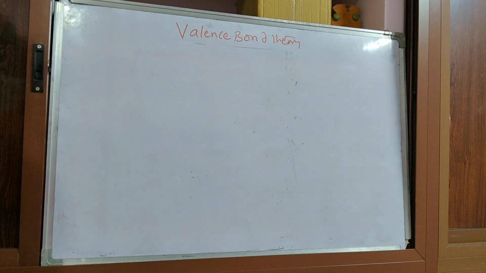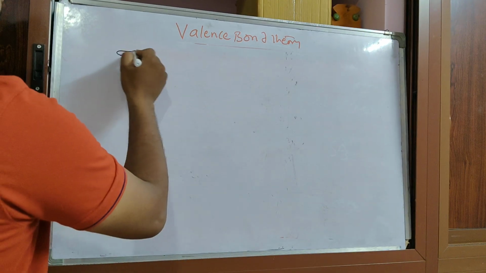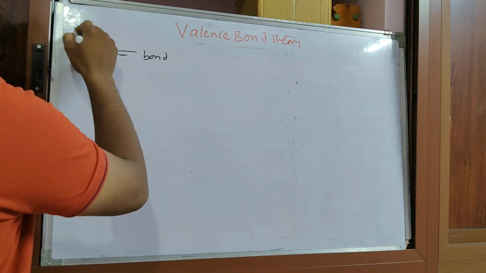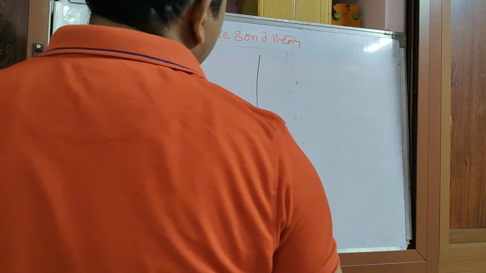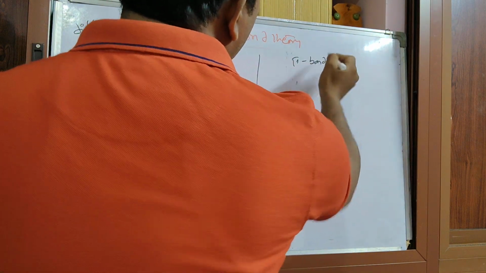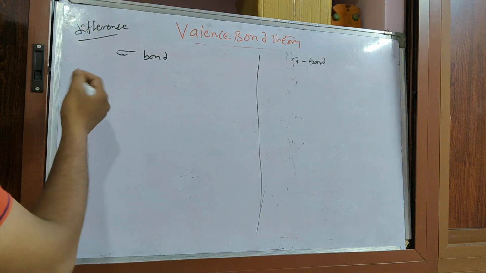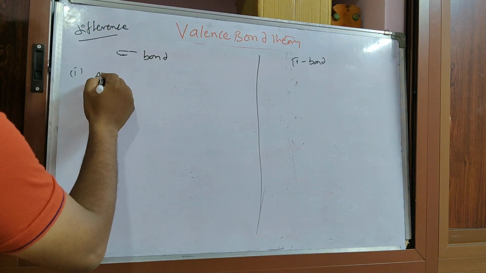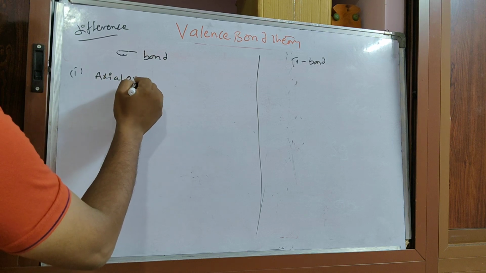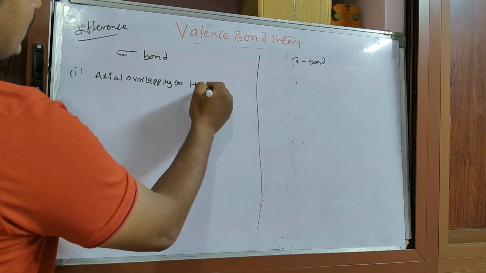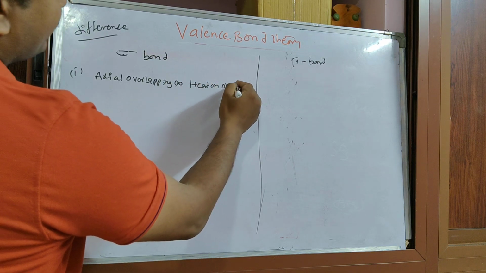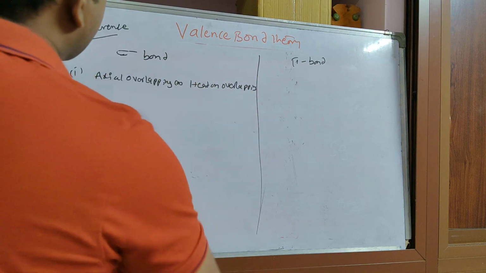Next, the difference between sigma and pi bond, and how to remember it easily. What is the definition of a sigma bond? Axial overlapping or head-on overlapping will form the sigma bond.